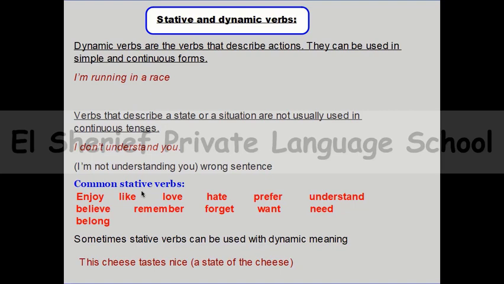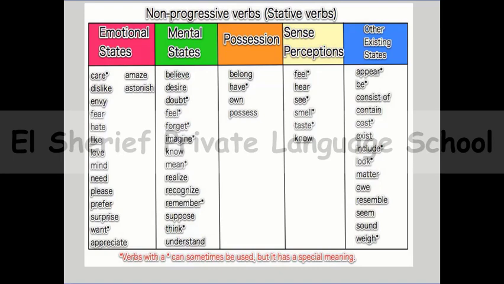But be careful, there are some stative verbs that can be used with a dynamic meaning. What does it mean? Sometimes we can find some verbs that have two meanings, like the verb have. Have, like I own this thing, when I say "I have a mobile phone."